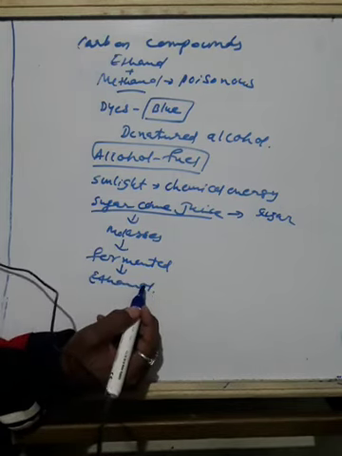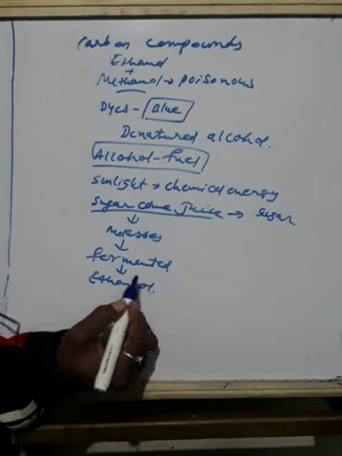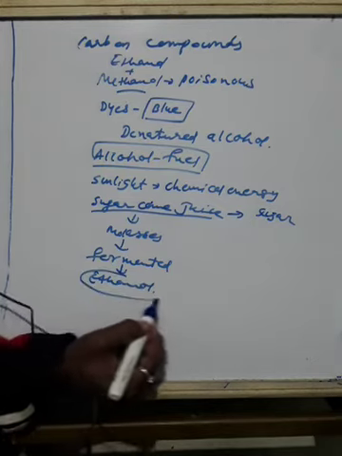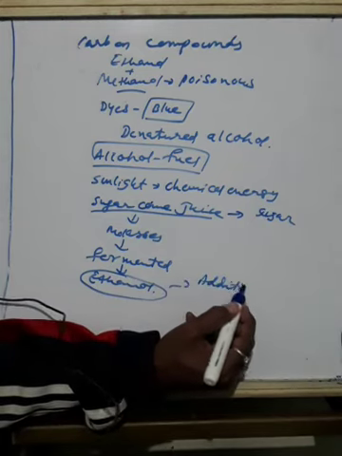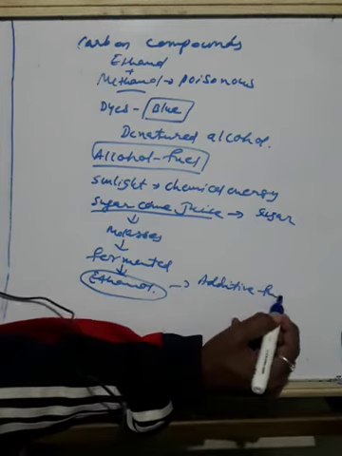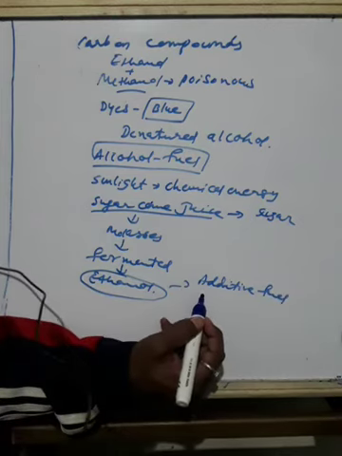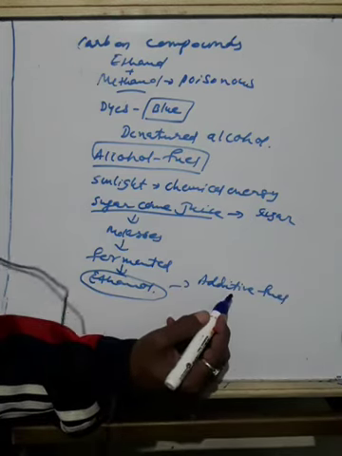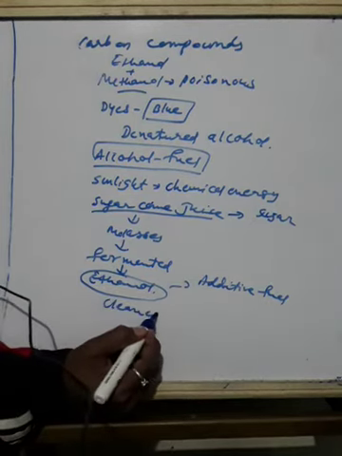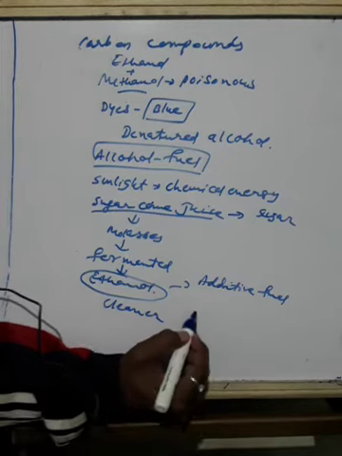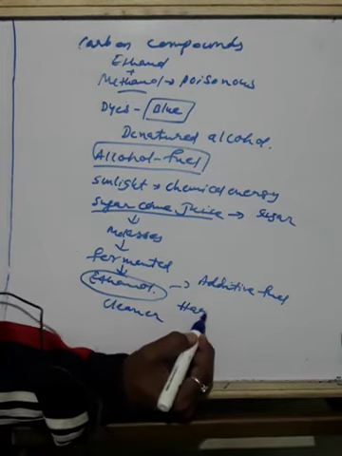So countries now use alcohol as an additive to petrol, since it is a cleaner fuel. Nowadays ethanol is used as an additive fuel instead of petrol. Why? Because it is cleaner and eco-friendly. It will not release harmful gases like carbon monoxide.